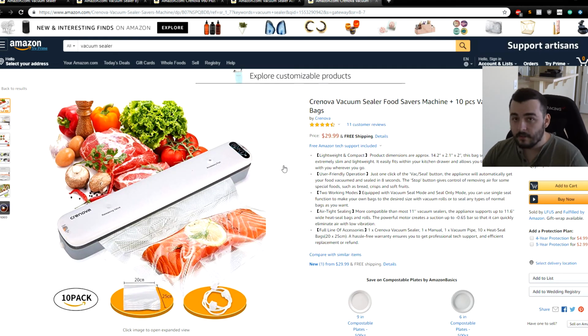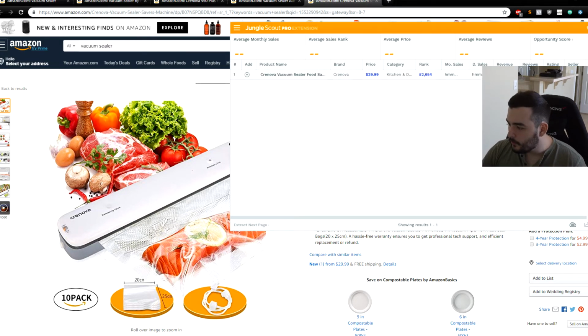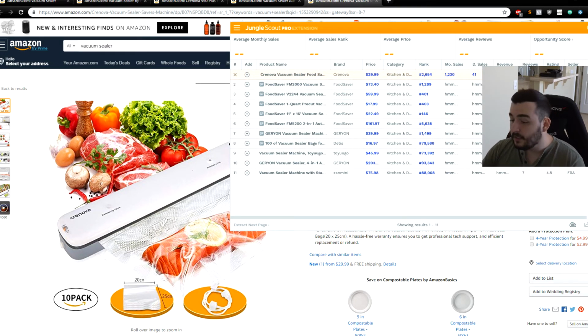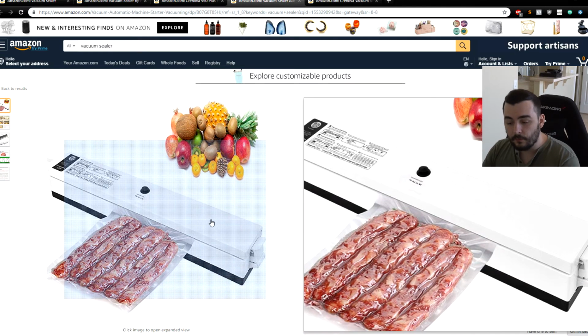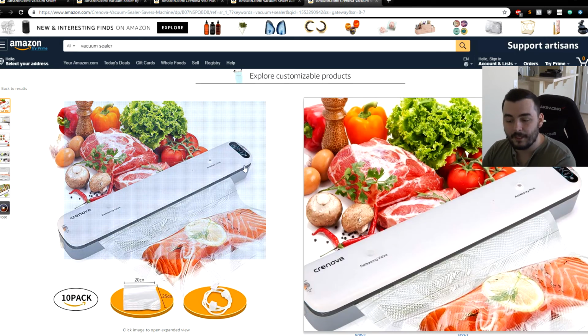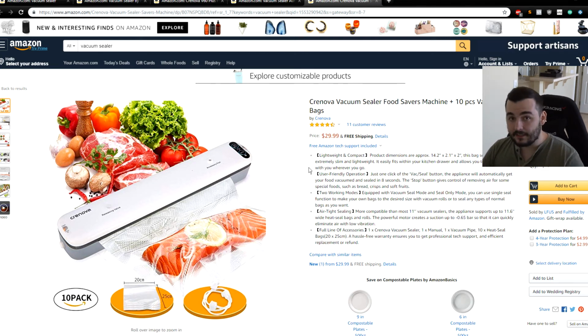Whereas this one, very similar, but rounded, a more modern style, if I remember, it was like $37,000 a month. So right off the bat here, if you are looking for this product and you wanted to sell this exact product, you know to stay away from this one. You know to look more into something along this style. Because like I said earlier, the customers are speaking for you with their hard-earned money, right? They're letting you know exactly what you need to be selling in order to earn their money, right?